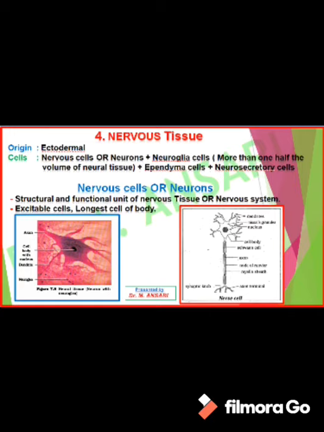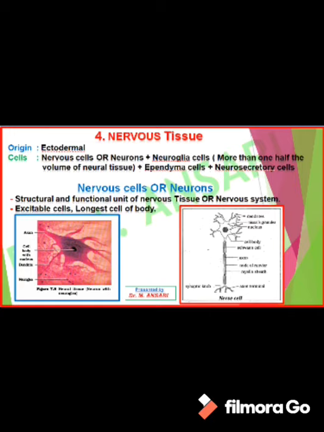Nissl's granules are meant for production of protein. The cytoplasm present in the body part is called neuroplasm. In this neuroplasm, some neurofibrils and numerous mitochondria are present.